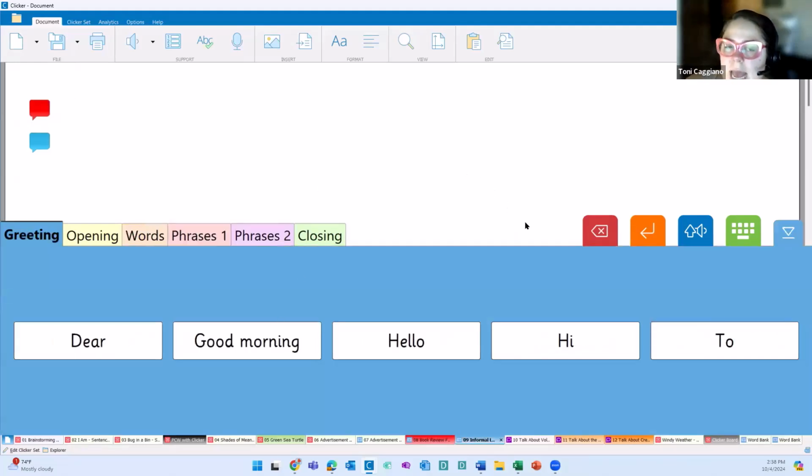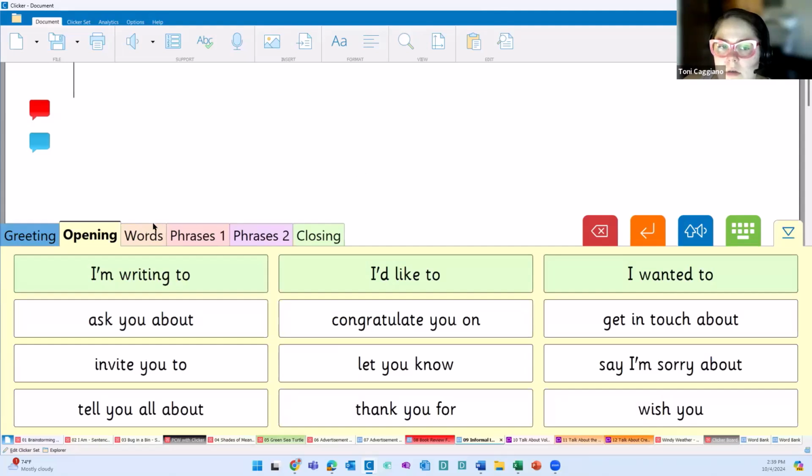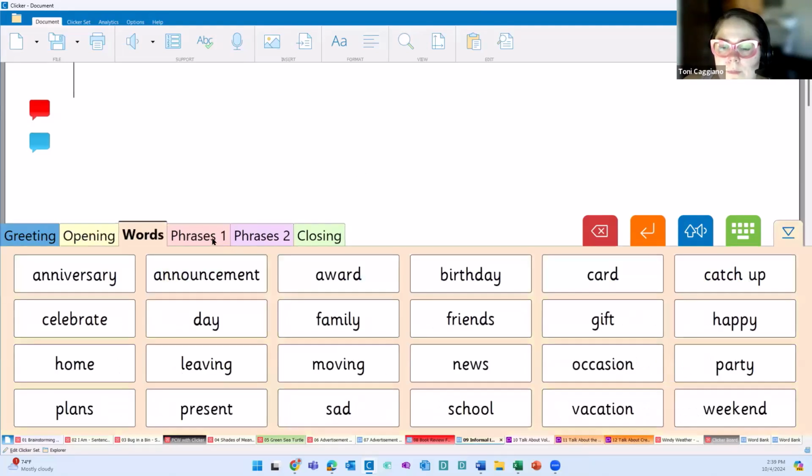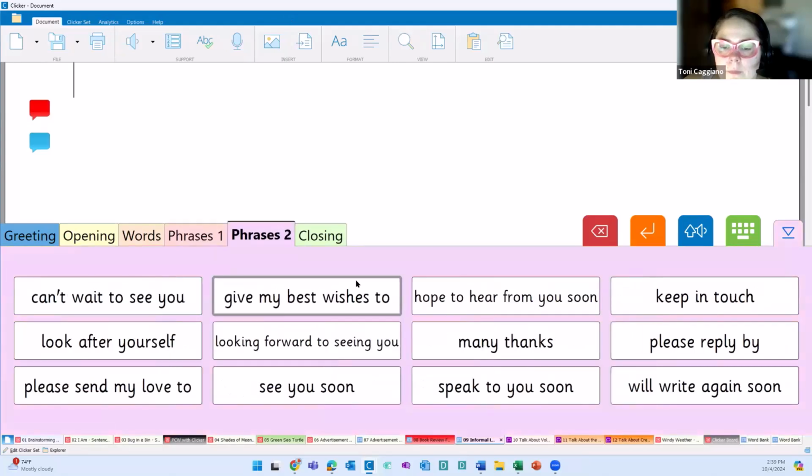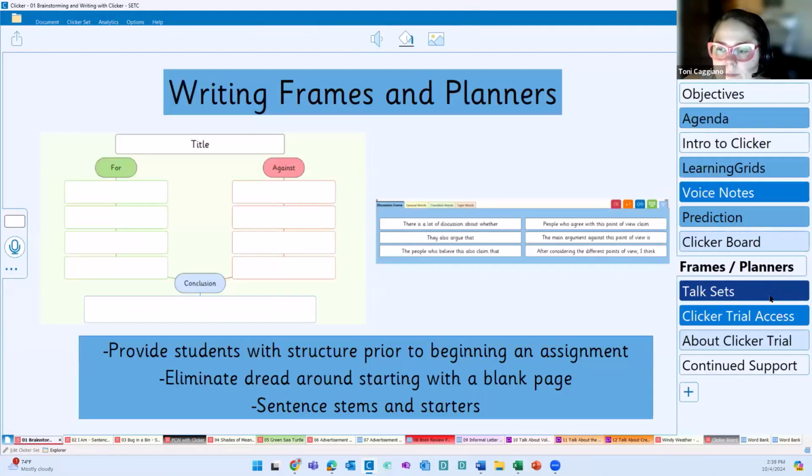So I showed the advertisement piece, and I know that for some of you, maybe your students aren't working on something like that. The writing frames and planners kind of support all different kinds of writing as well as levels of learners. So this is what this looks like. Okay. And back into my slide deck here.